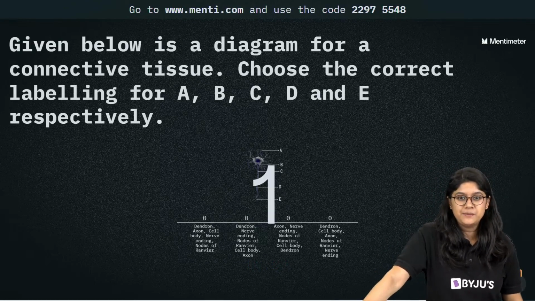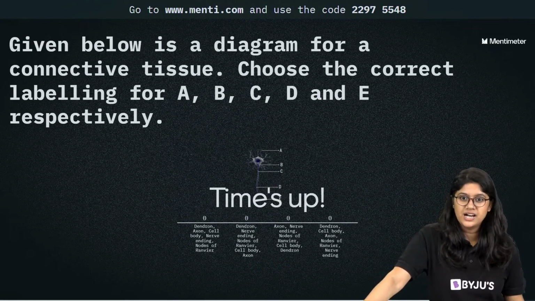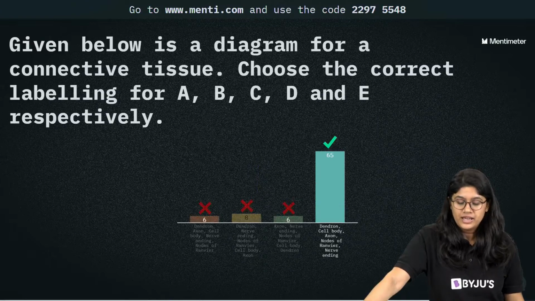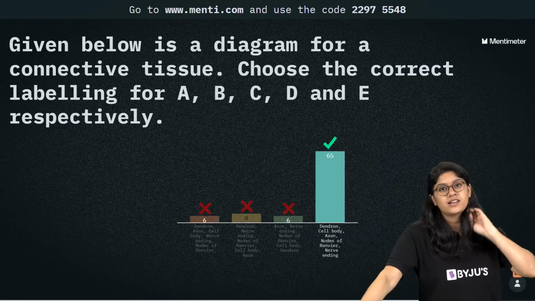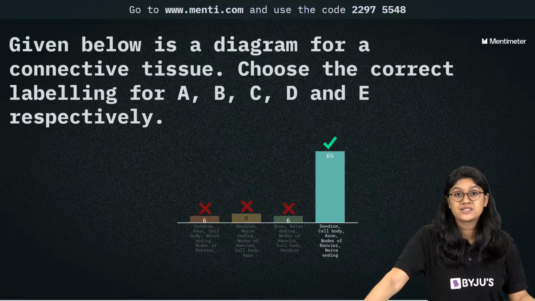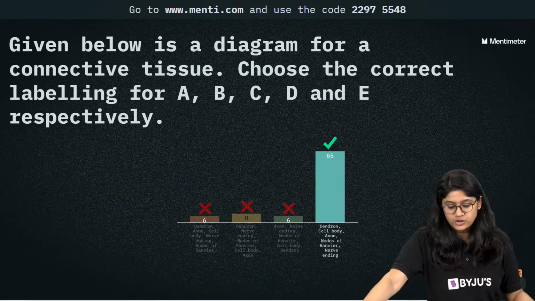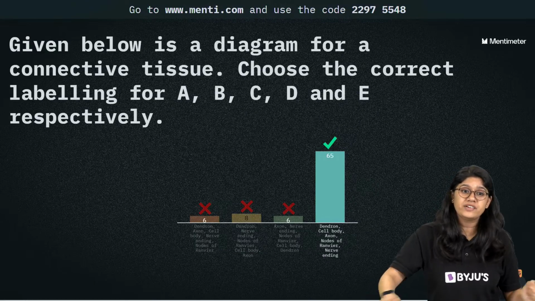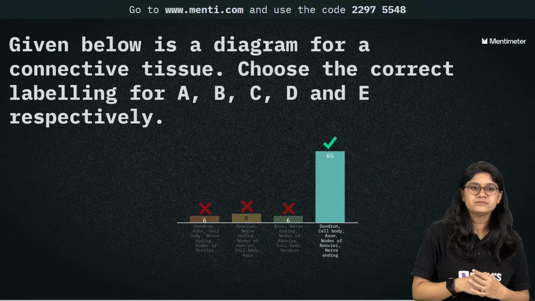Awesome, everyone, and time's up. And the correct answer is the last option. First, of course, the A part was dendron, then we have the cell body, then we have axon, nodes of Ranvier, and the nerve ending.